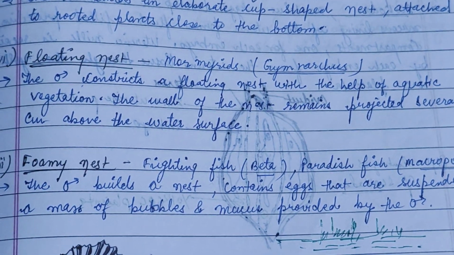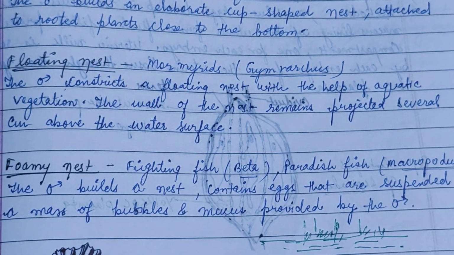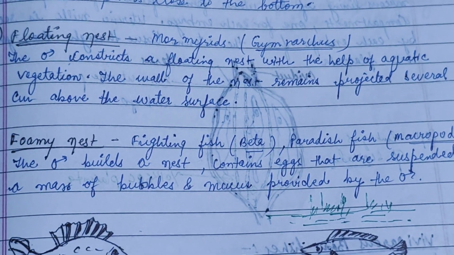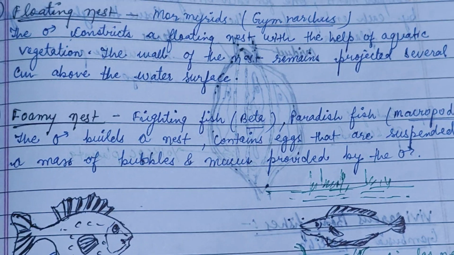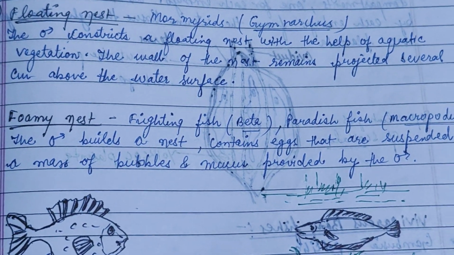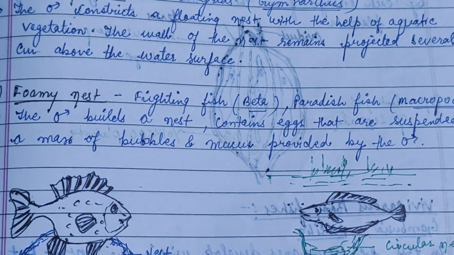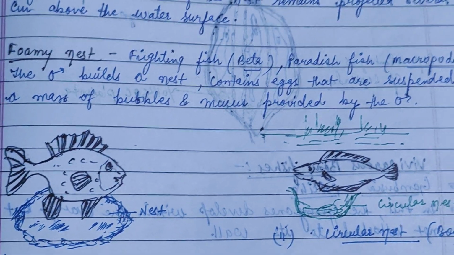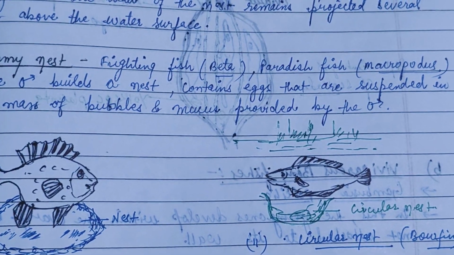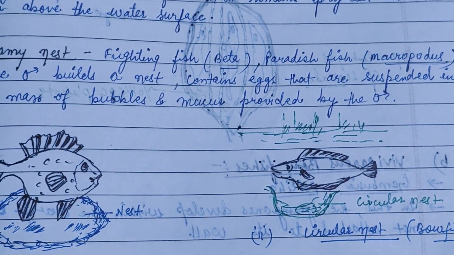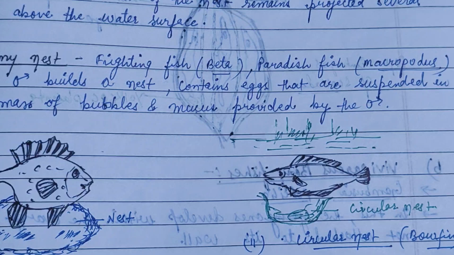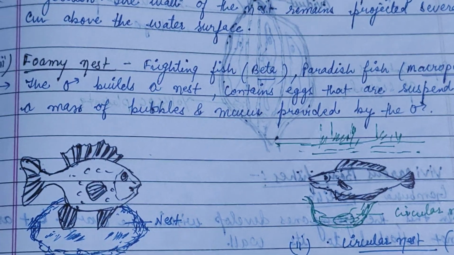Next one is the floating nest. An example is the Mormyrid, also known as Gymnarchus. The male constructs a floating nest with the help of aquatic vegetation. The wall of the nest remains projected above the water surface. Next one is the foamy nest. An example is the fighting fish, also known as Betta. Another example is the paradise fish, known as Macropodus.